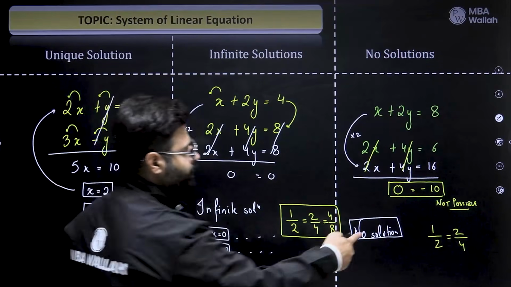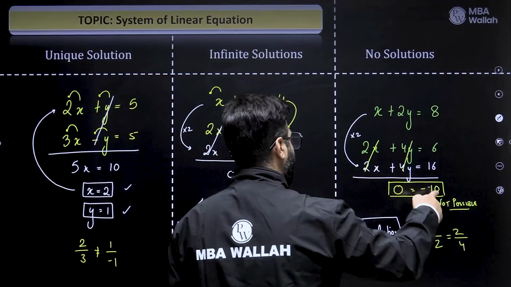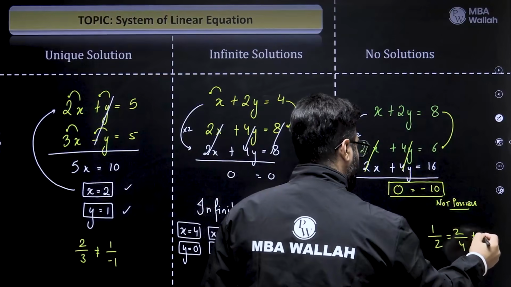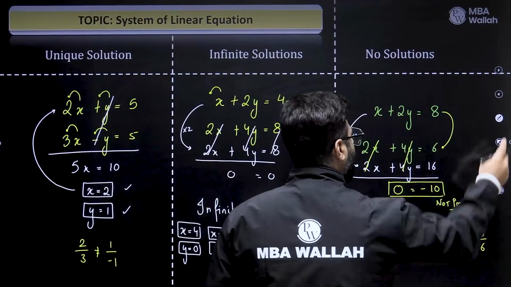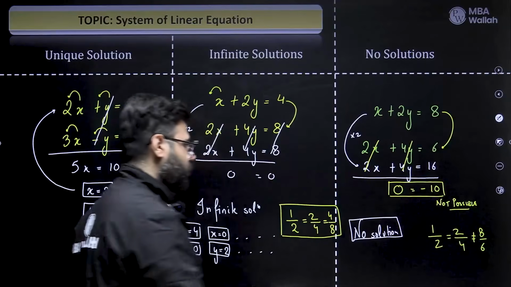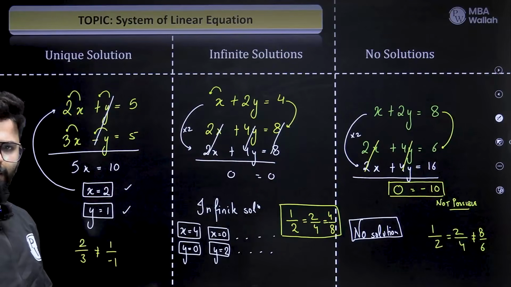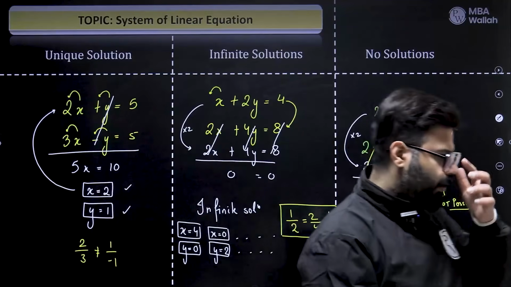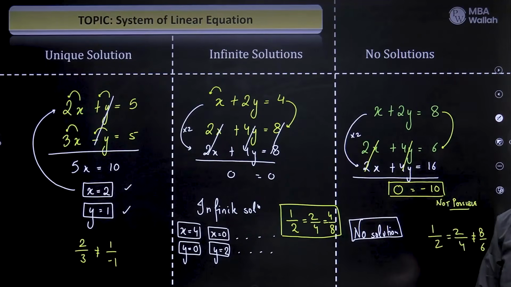And in this case, I want the 0 here, but not here. That means the ratio of constants was not equal. Now, this is a moment to pause the video and observe, right? Next, I'll give you the formula, but the formula is something which we tend to forget. So, rather than the formula, we need to understand the idea behind it.